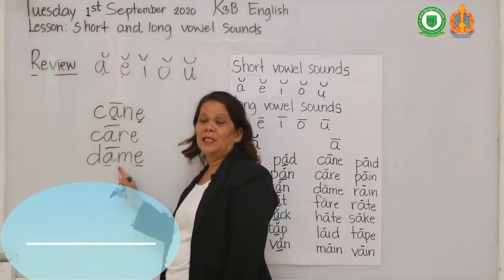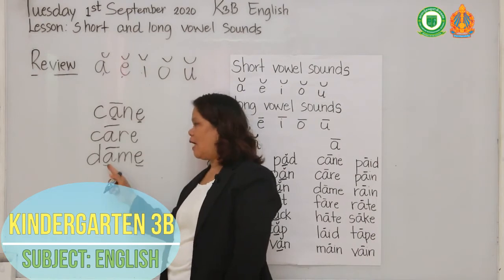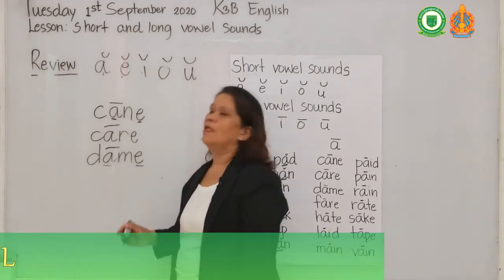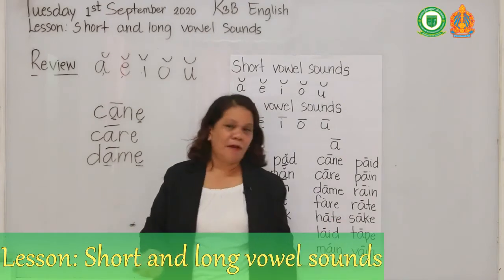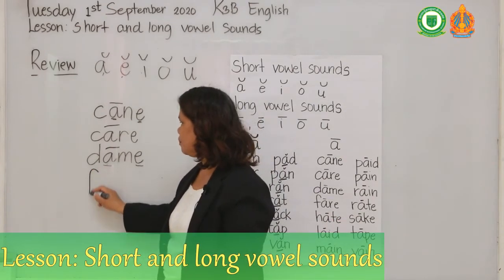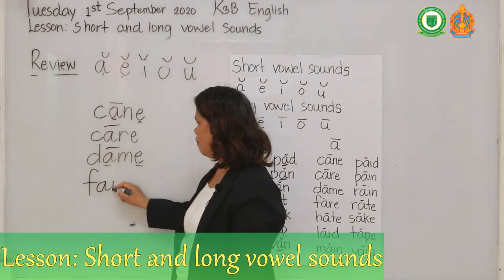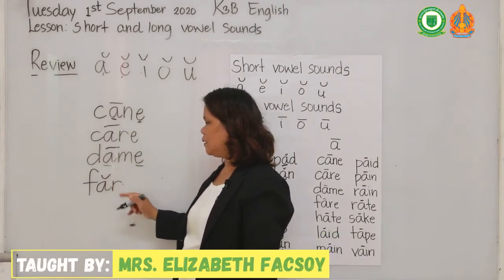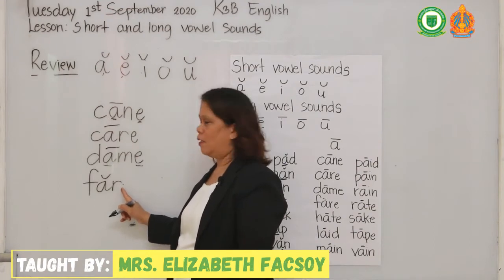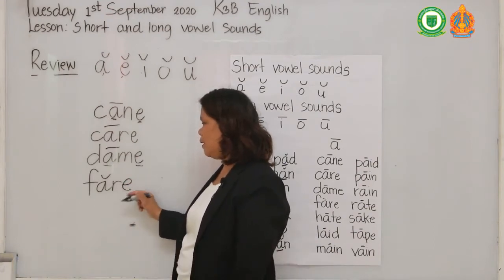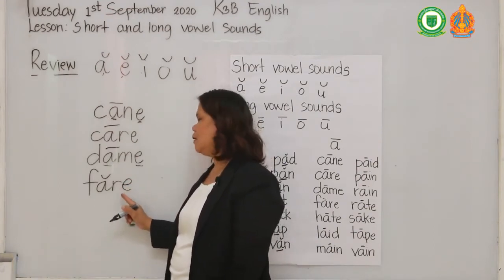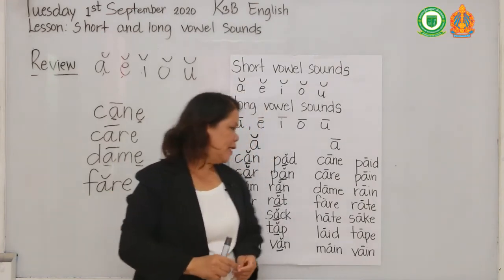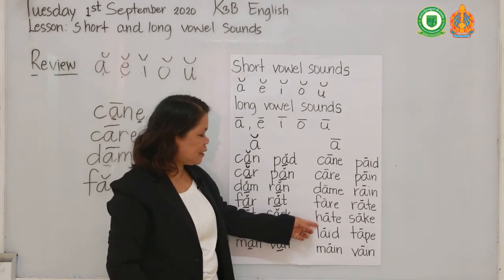Dame. Next one is far. This one is short, and if I put letter E, fair.